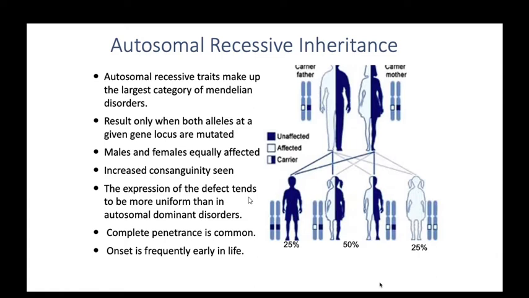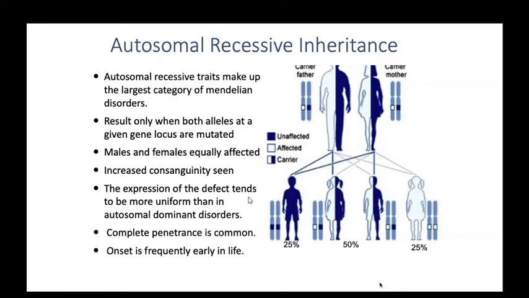Males and females are equally affected. Increased consanguinity is also seen, and the expression of the defect tends to be more uniform than in autosomal dominant inheritance. Autosomal dominant can be unequally affected, but here it is expressed very uniformly.